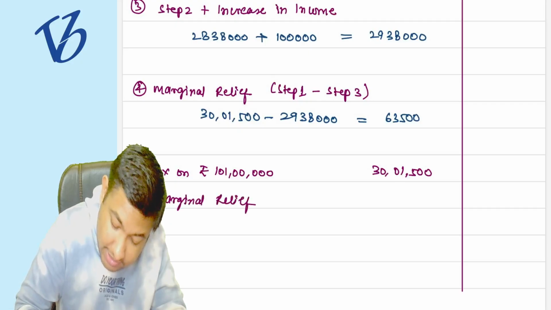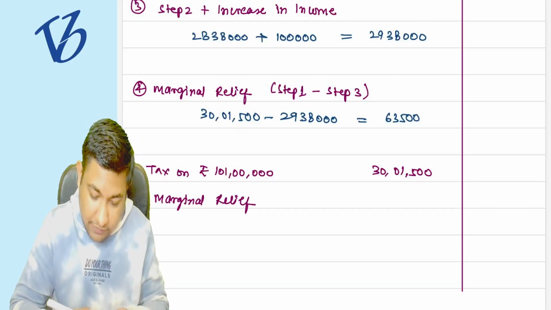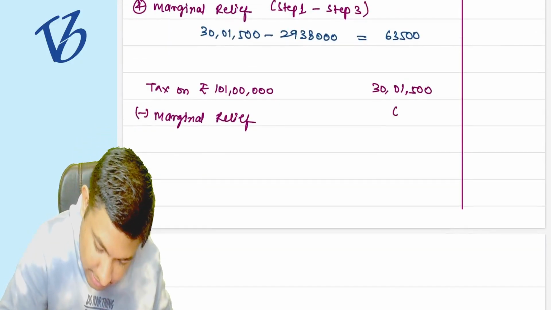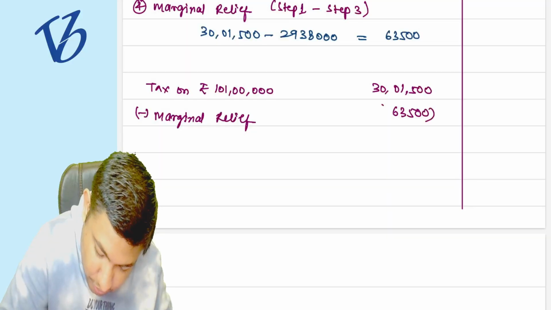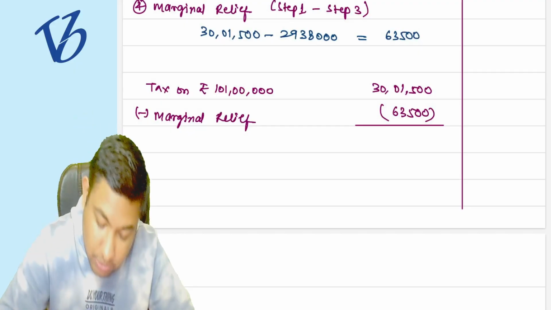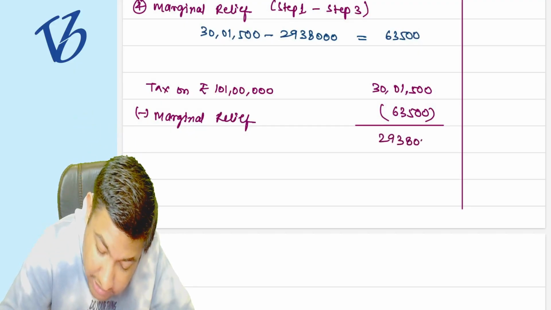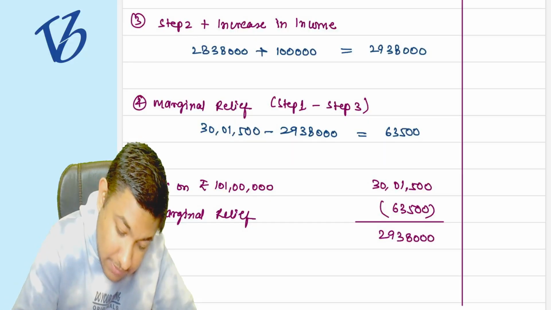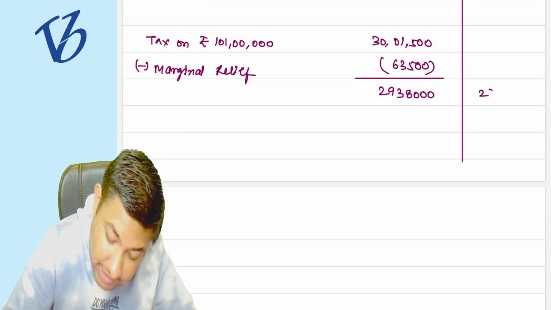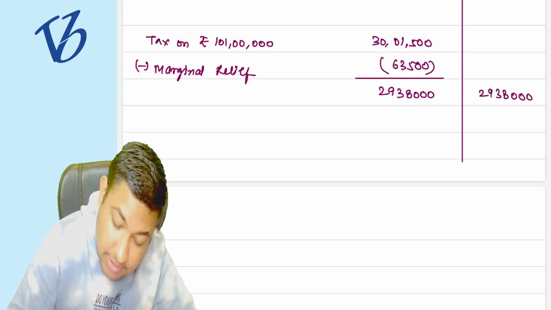What is the marginal relief? Tell me. 63,500. Yes, 63,500. So the difference is going to be what? The difference is going to be the 29 lakh 38,000, which we were asking in step number 3 itself. Correct? Yes.